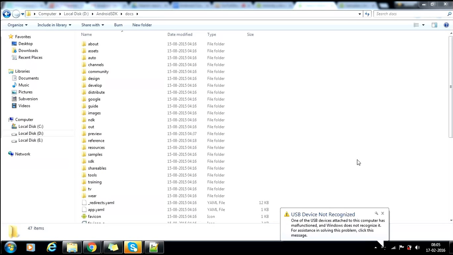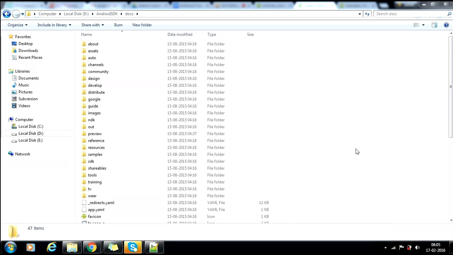GitHub is nothing but a repository. A repository is nothing but a storage. It is a storage for all the people, where we can store our code. Whenever you are developing your Android project, you will also find a lot of things on GitHub, where you can download the code, examples, samples, everything along with the explanation presented by the developers themselves. That is the use of GitHub, not only for Android. You will have GitHub for any of these things.